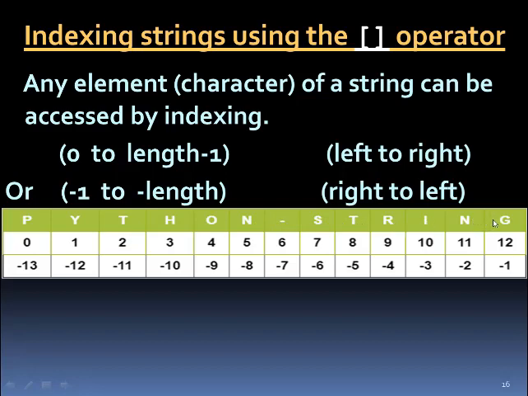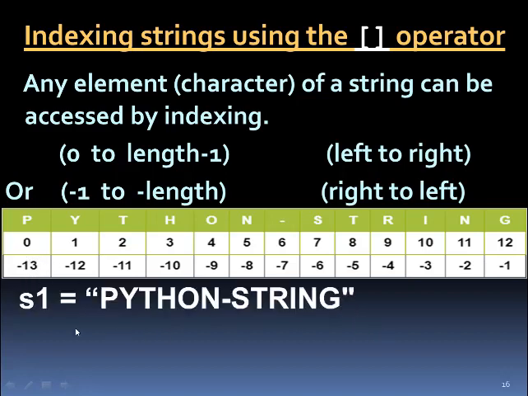So if you count the length, 1, 2, 3, 4, 5, 6, 7, 8, 9, 10, 11, 12, 13. This is 12, length minus 1, that is where it is written 0 to length minus 1. And this is minus 1 to minus length. So length was 13.